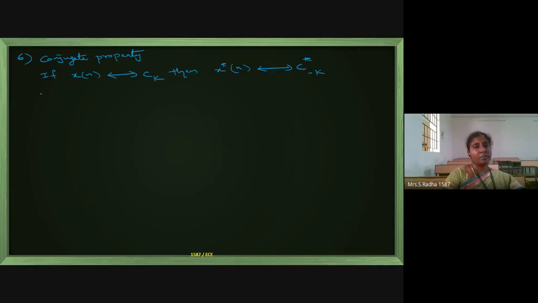If x of n is a signal with DTFS Ck, and you take the minus symbol also in the conjugate, then on the right side that minus symbol will not come. This is about the conjugate property.